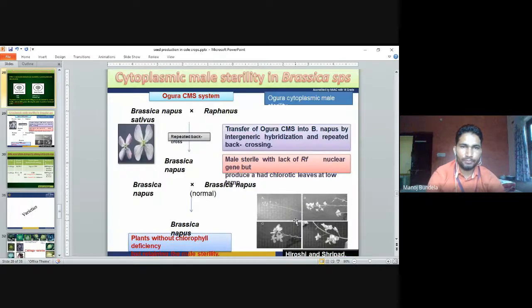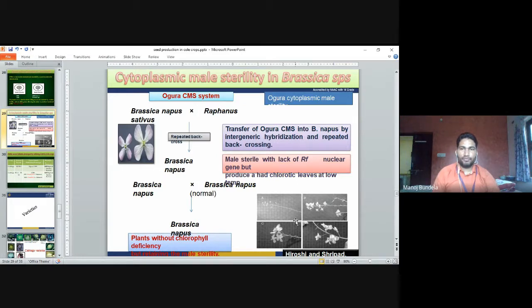This is the procedure of cytoplasmic male sterility. First, we select the cytoplasm from Brassica napus and different Brassica groups. Then we transfer the Ogu-CMS into Brassica napus by intergeneric hybridization and repeated backcrossing.